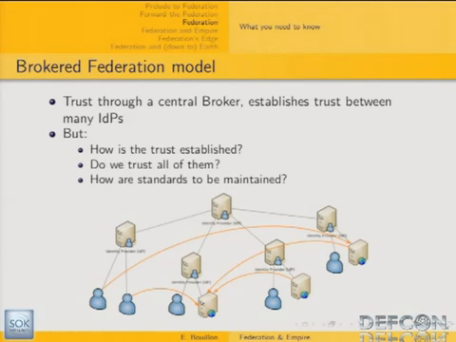Just to be complete, I've just introduced a very simple use case, but there are more complex architectures supported by the standard and the specification, typically what they call the brokered federations model, which is when you have a centralized identity provider which is trusted by many others.